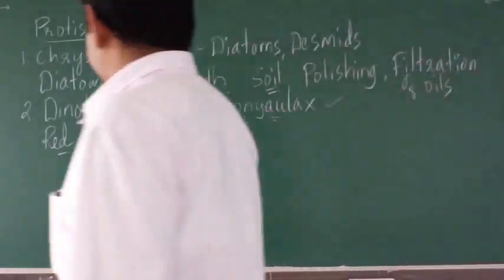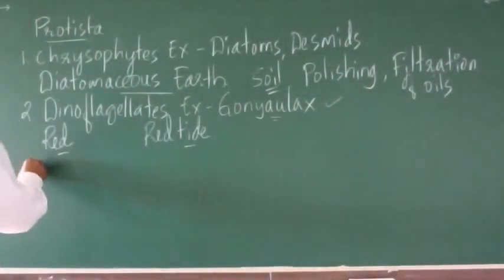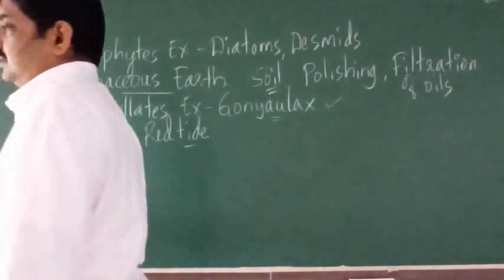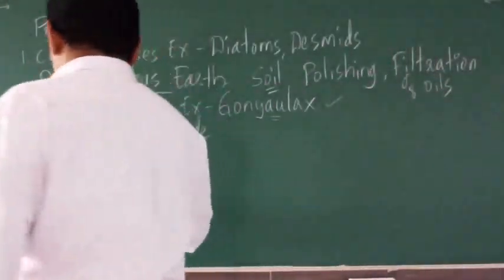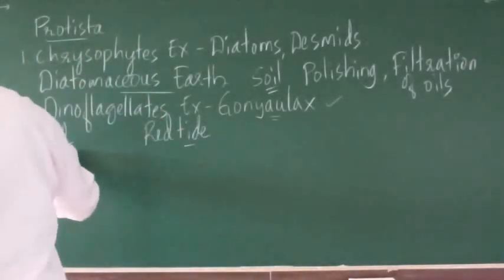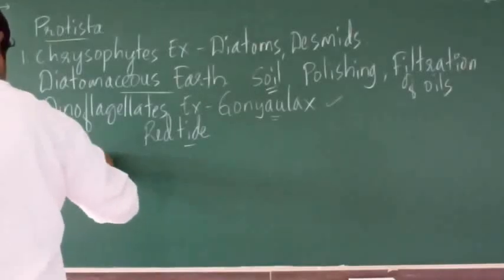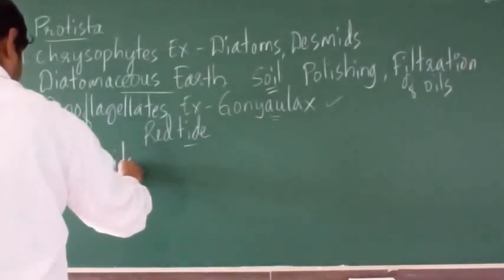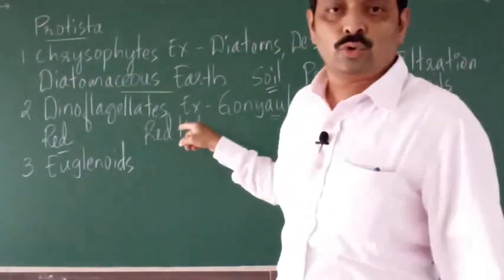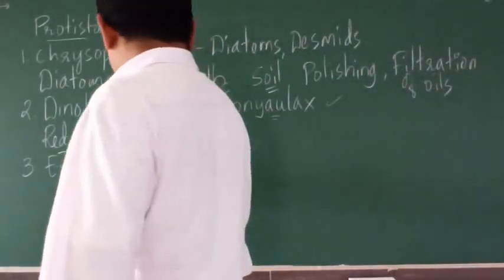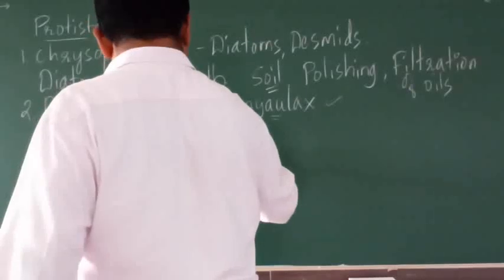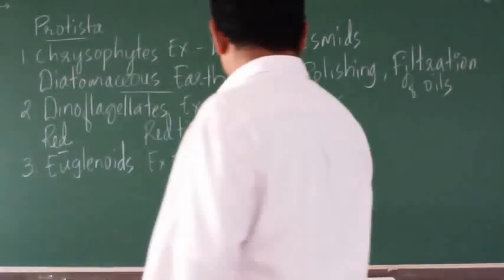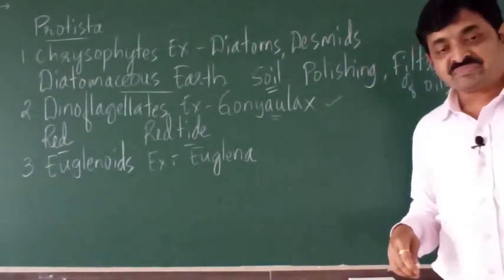Then the next group in case of Protista is euglenoids. Its example is euglena.